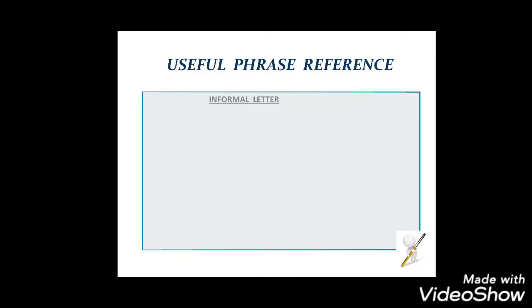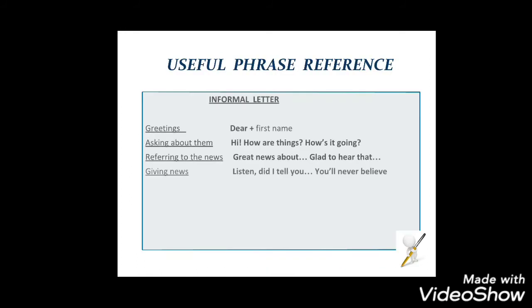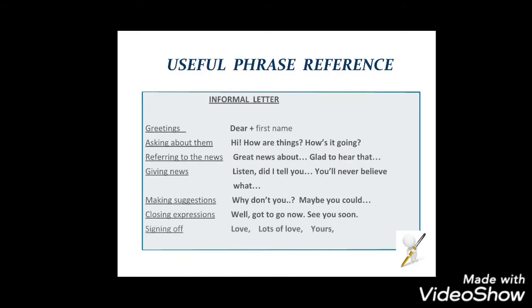Now some useful phrase references for informal letters. How to start: first, the greeting, like Dear Hari, Dear Ram, using the first name, and asking about them: Hi, how are things, how is it going, how are you. All of these can be applicable. Reference to the news: great news about, glad to hear that you have scored this much.